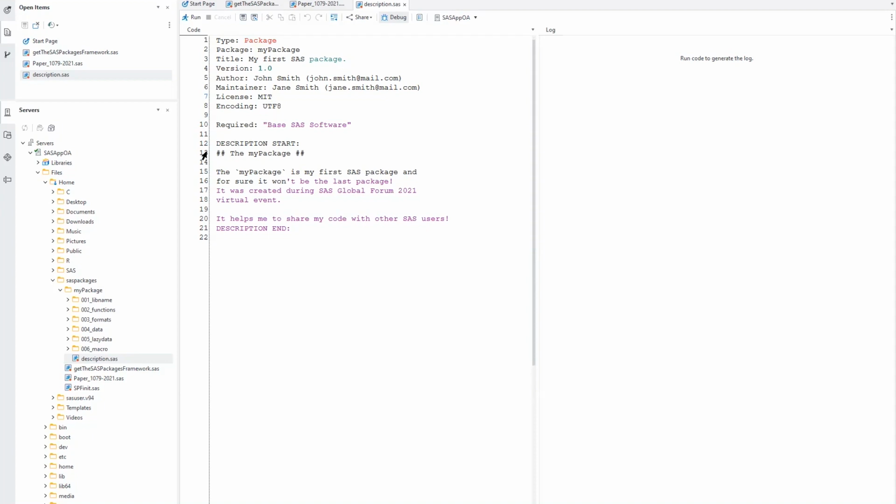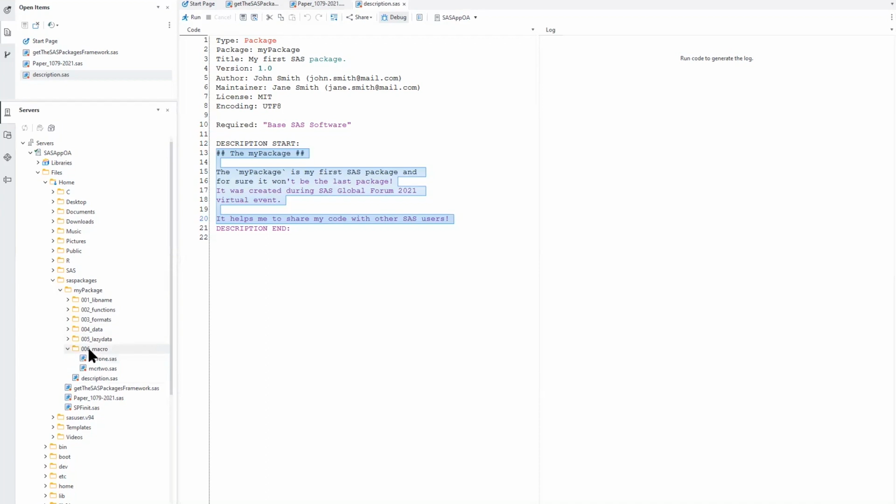I already mentioned that the information from the description within the description.sas file is used as help information for the package, but also each file and element of the package can be provided with additional help information. How to do it? It's very simple.